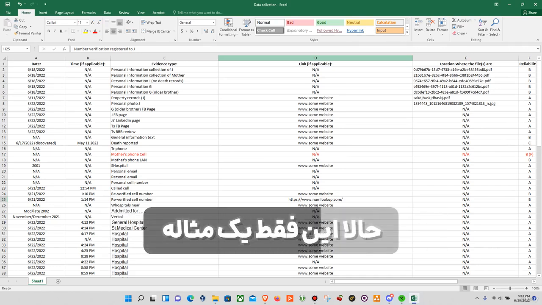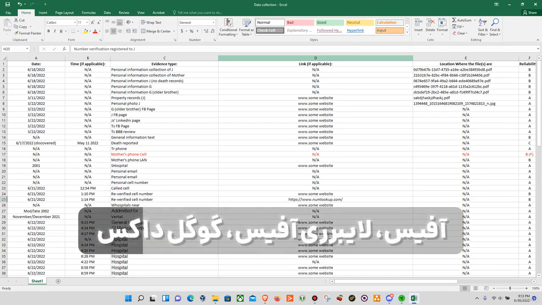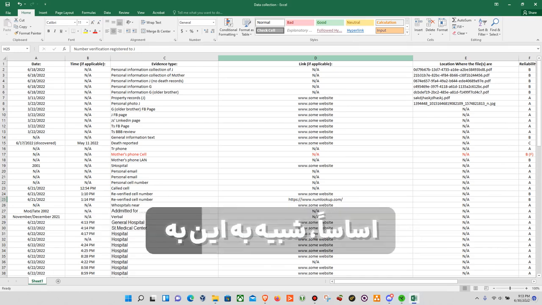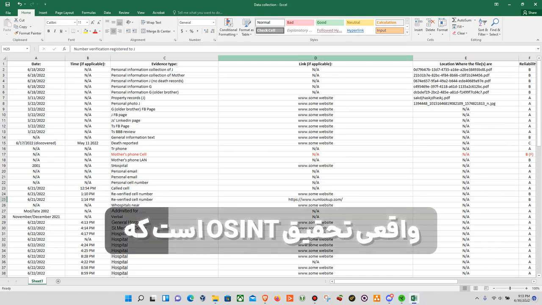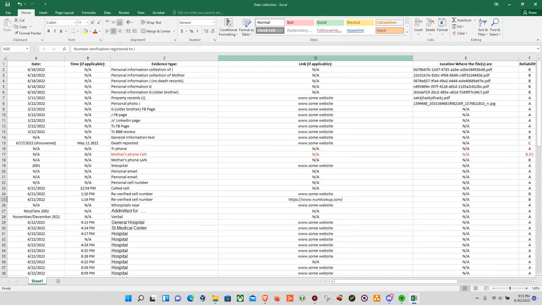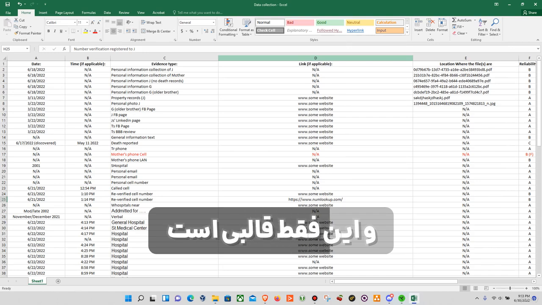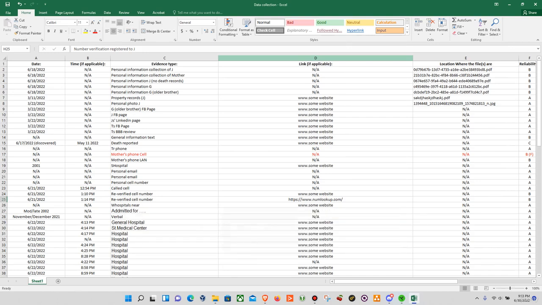Now, this is just an example. This one I built in Excel. You could use OpenOffice, LibreOffice, Google Docs, whatever you want. Essentially, it looks like this. And this is from an actual OSINT investigation I've been doing for about a year, and I redact any important information. This is just a template that I'm using that I find is easy and very generalized.